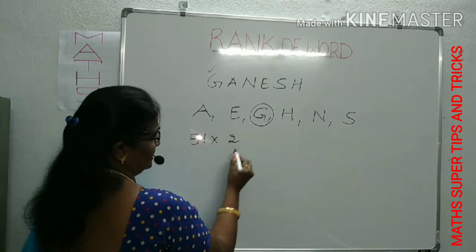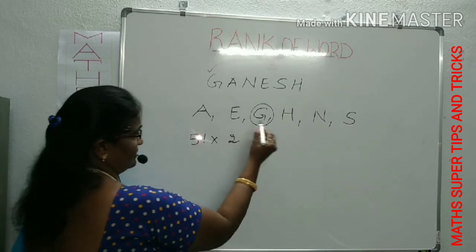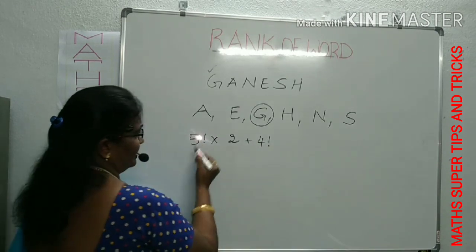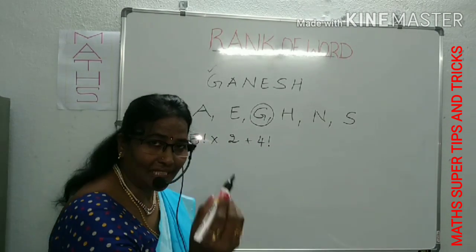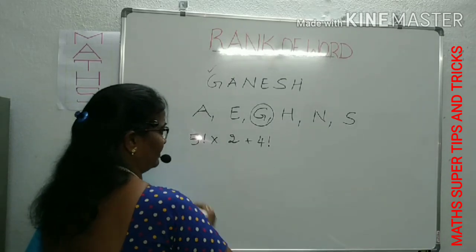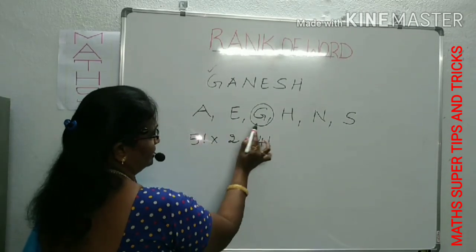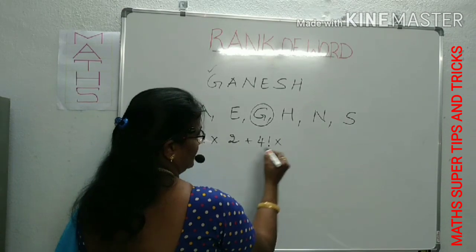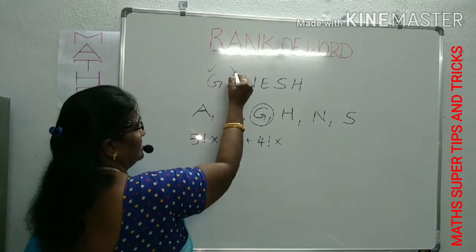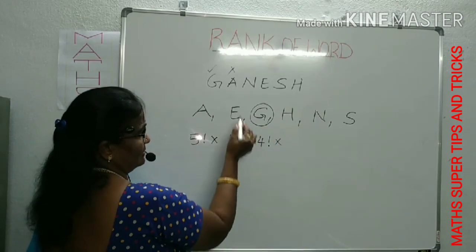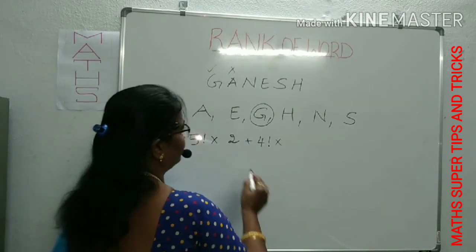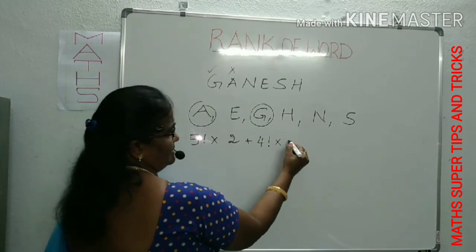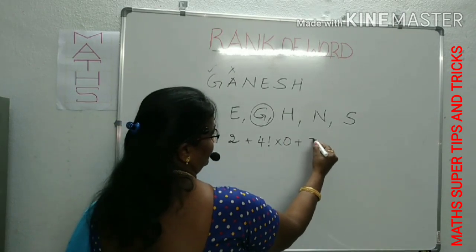No repetition here. If there is no repetition, we can proceed this way. In this word there is no repetition. Plus next, we write 5 factorial, 4 factorial, 3 factorial, 2 factorial, 1 factorial, 0 factorial. Like that we can write and add all of them. 5 factorial for the first letter into 2, since before the G there will be 2 letters left over. Next 4 factorial into, can you guess the next letter? It is A. Once you write, we close it. Before the A no letter is left over, so it becomes 0. Plus next 3 factorial.